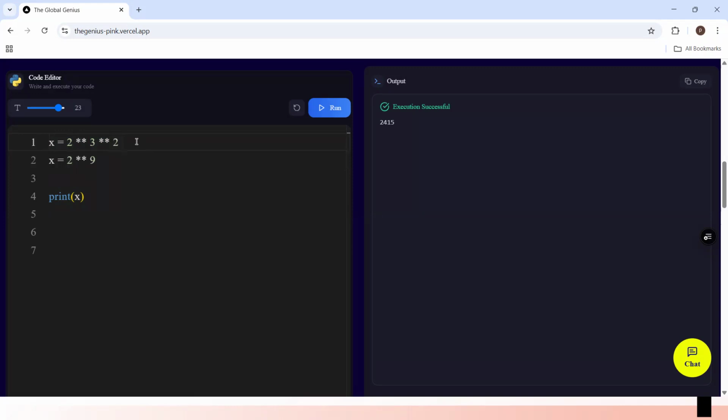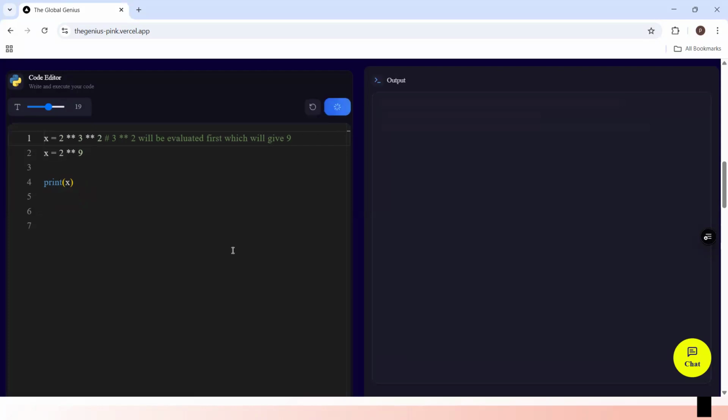So I will make a comment here and say 3 exponential 2 will be evaluated first, which will give us 9. So the next evaluation will now be 2 exponential 9, which will now give us 512, I believe.